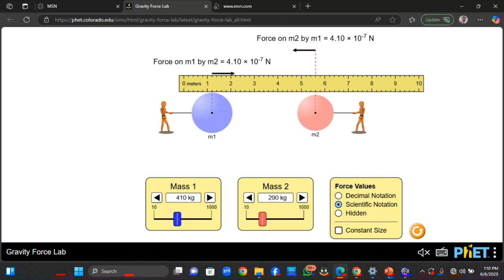Let's try the second one. What about reducing the mass? As we reduce the mass, we are seeing the force of attraction reduce. So the masses also play an important role in the force. The bigger the masses, the bigger the force. Remember we said the force of attraction between these two masses is directly proportional to the product of their masses. So if the masses are massive or big, the force increases. If the masses are small, the force reduces. If the distances are too much, the force reduces. And if the distances are so close, the force also what? Increases.